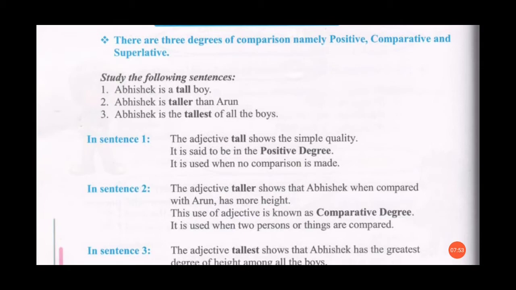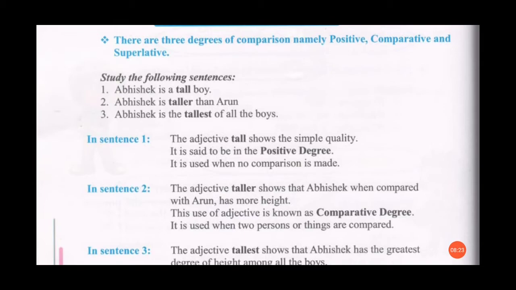In the sentence, Abhishek is a tall boy. This is the positive degree. Why positive? Because it is the simple quality of a boy. In this sentence, we are only knowing that Abhishek is a tall boy. They are only telling us that it is a simple quality of Abhishek. It is said to be in the positive degree. It is used when no comparison is made. We are not comparing Abhishek with any other boy.